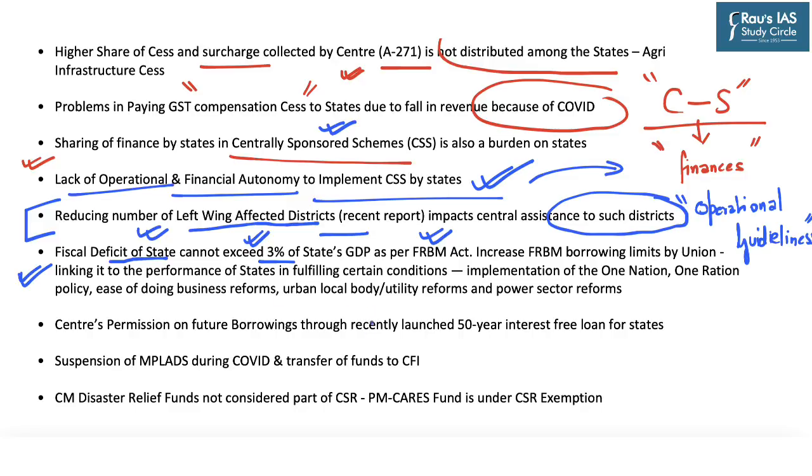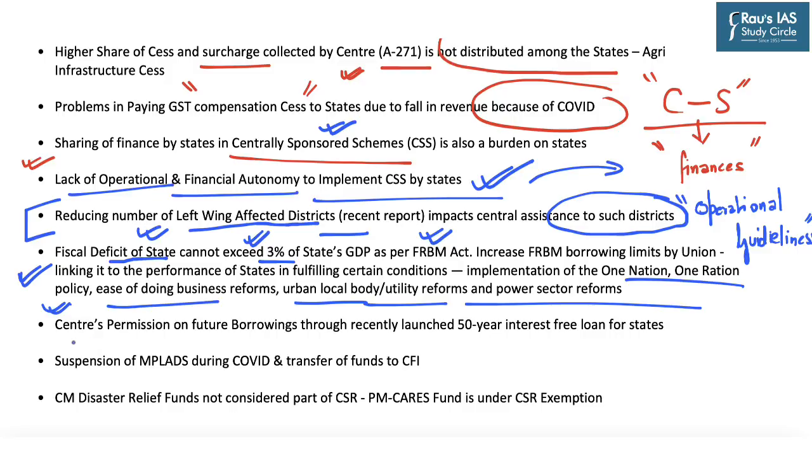However, this relaxation came with fulfilling certain important conditions such as implementation of the One Nation, One Ration Card policy, ensuring ease of doing business reforms in the state, ensuring urban local body or utility reforms, and also ensuring power sector reforms. Now, most of these reforms were difficult to achieve for some of the states, and these conditionalities also constrained the borrowing power of some states.